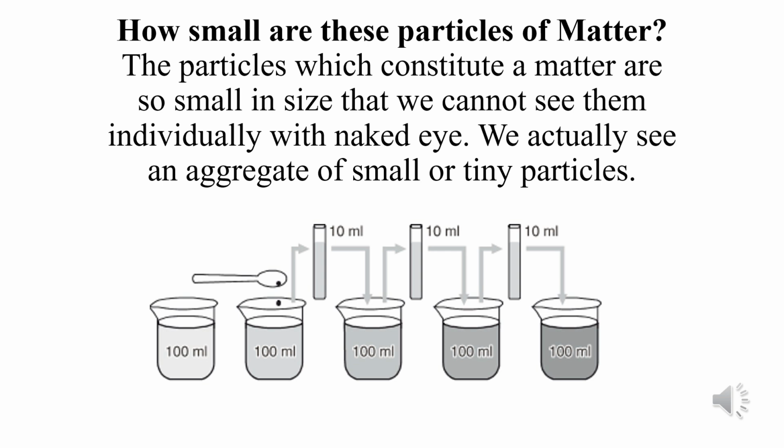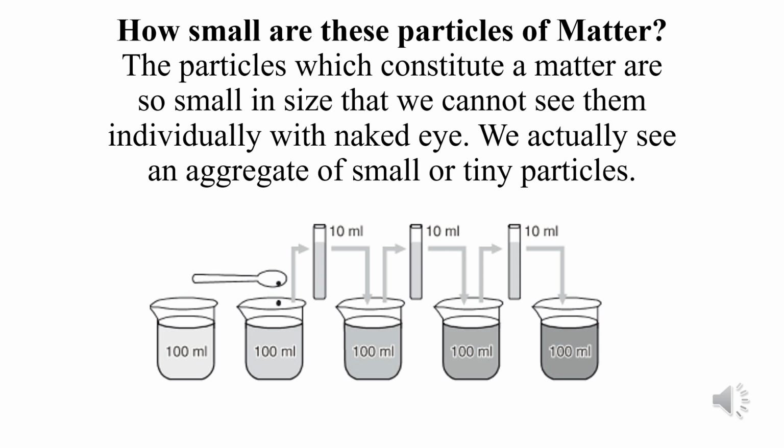Now, I will take 10 ml from this beaker, in which I can see the darkest color of the ink. I will take 10 ml from this beaker and I will add 90 ml to it to make 100 ml. What do you think we will be able to observe? We will be able to observe that the intensity of the color of the solution will be less as compared to the earlier beaker.